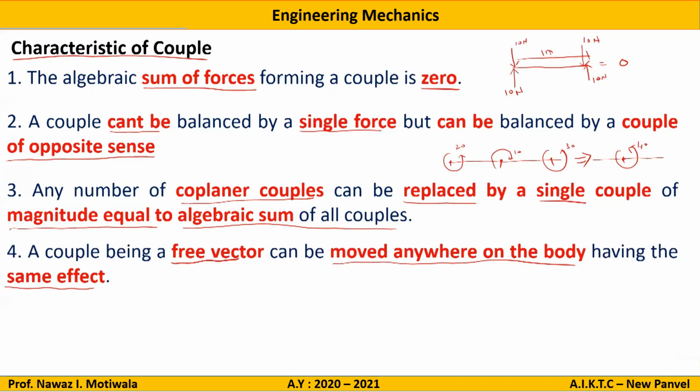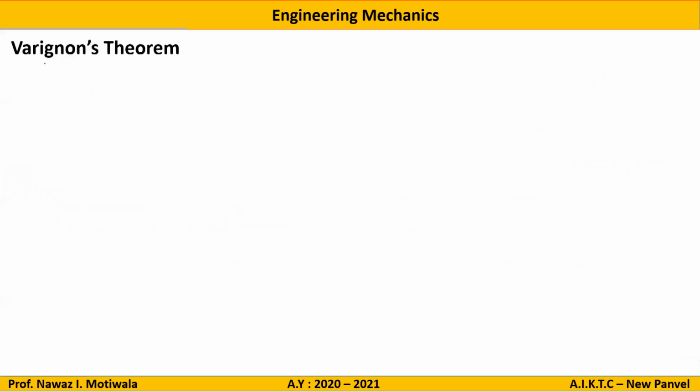It can be shown anywhere on the body because it is a free vector. So you can make it anywhere on the body. So these are the properties, or characteristics, of a couple. Let us go to the next part, which is Varignon's theorem.